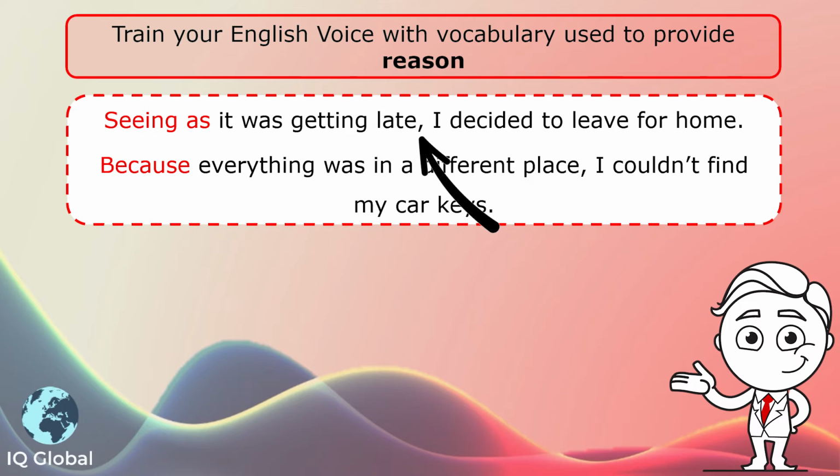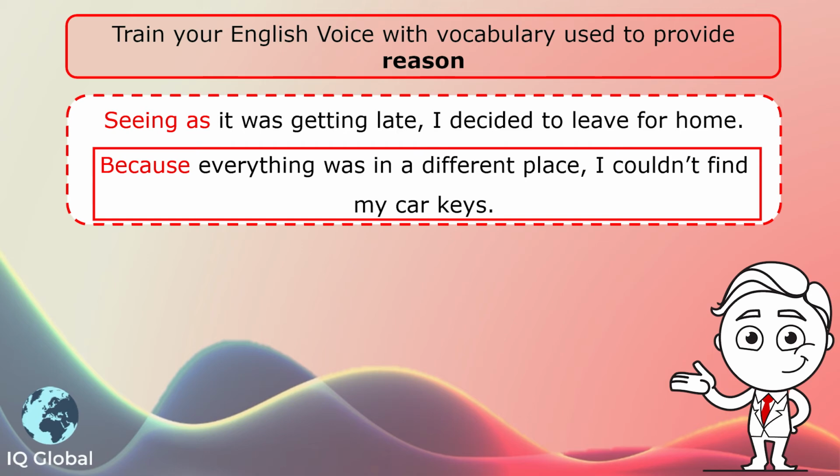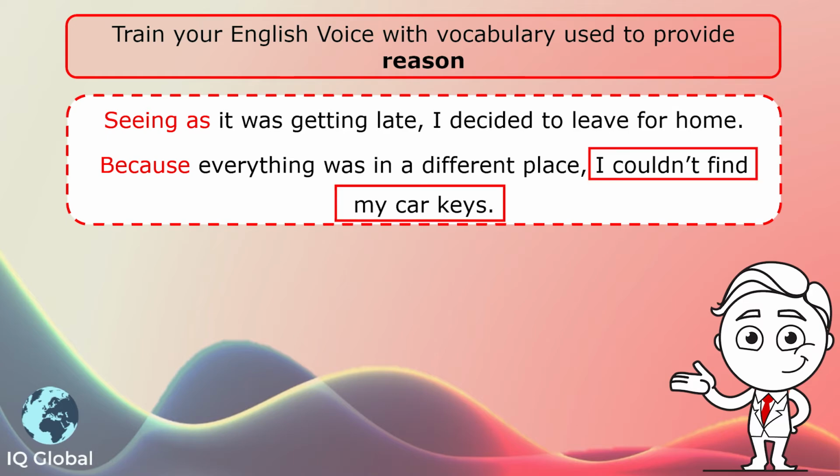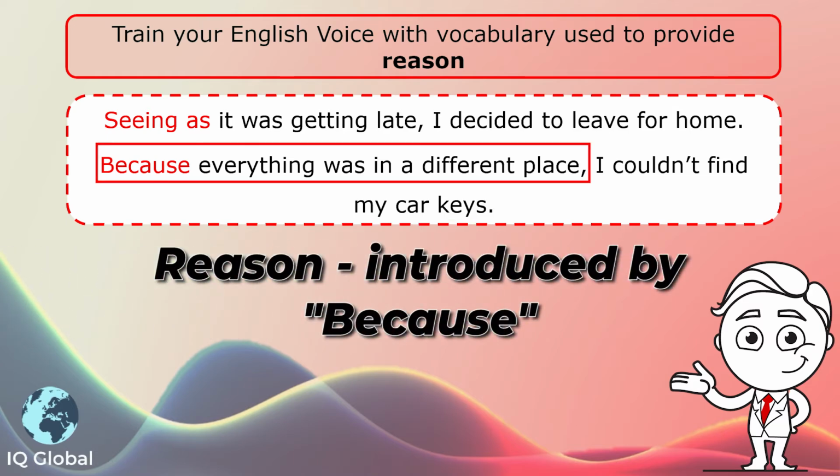to leave for home. The second example: because everything was in a different place, I couldn't find my car keys. The comma there is separating the two clauses. What's the situation? They can't find their car keys. What's the reason? Because everything was in a different place.